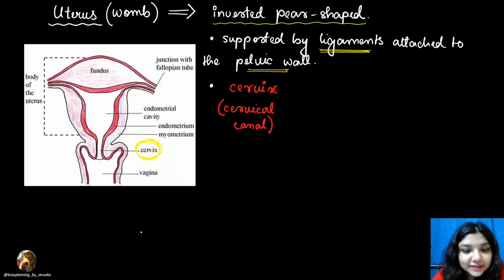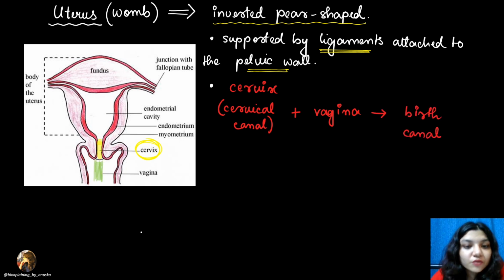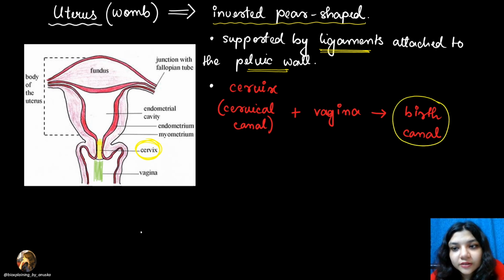This cervix has its own cervical canal, the part that I am highlighting in yellow. Then the cervical canal is followed by the vagina, which I am now highlighting in green. This part is the vagina. Both together are known as the birth canal. Okay?